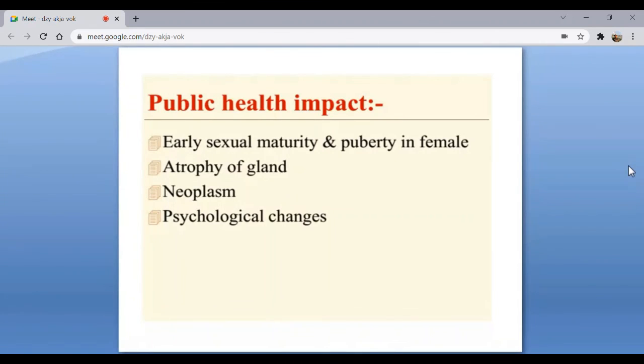It may be because of the hormones present in the food. Then there can be atrophy of glands, neoplasm, and many times psychological changes. Because of early maturity and early sexuality, the psychological changes which should happen at normal growth do not happen, and that is why these psychological changes can occur.